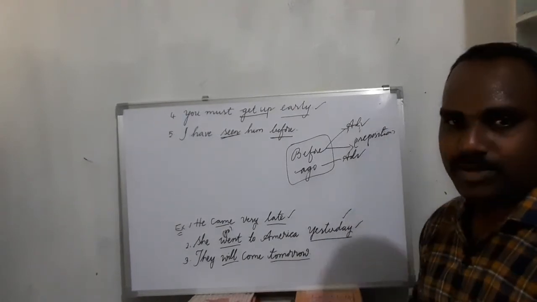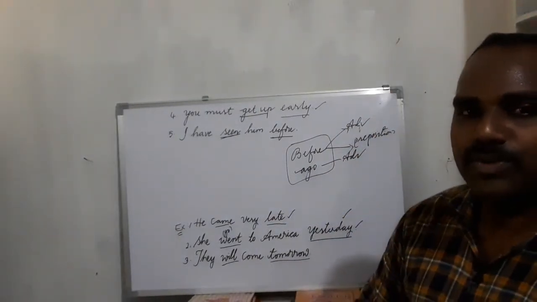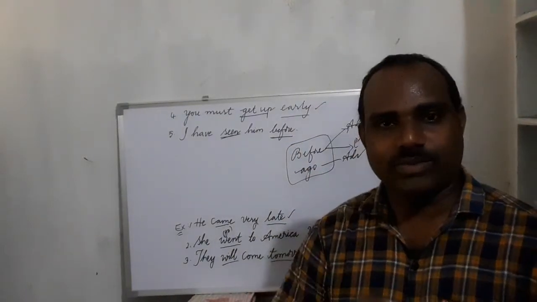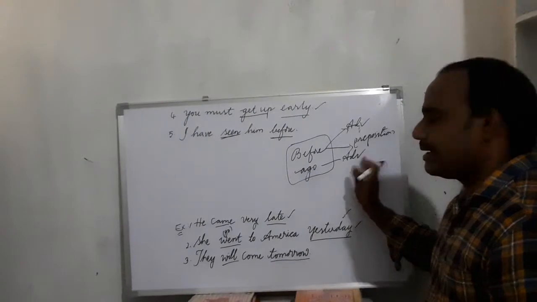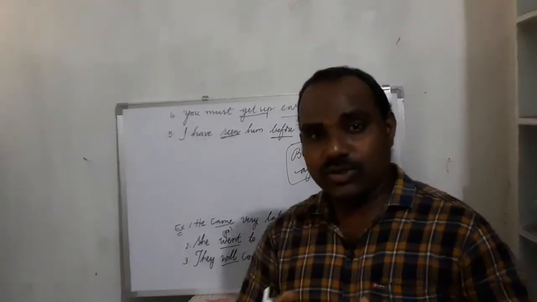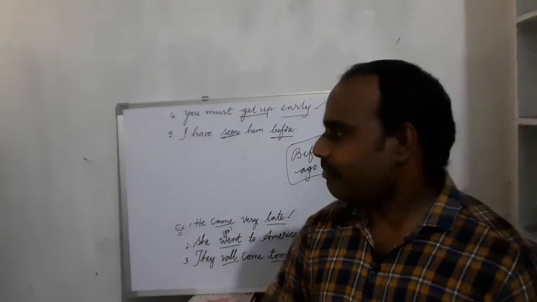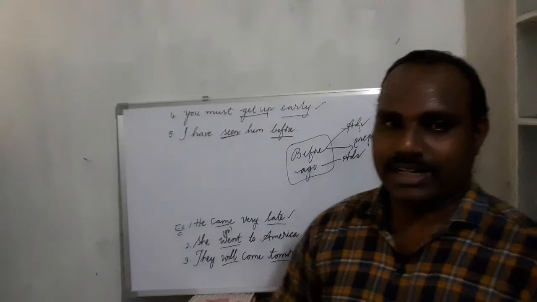So we can easily identify when before in a sentence is a preposition and when it is an adverb. That is very clear from the examples. And ago is purely an adverb. But these look alike. Before and ago mean 'mundu' in a sentence.